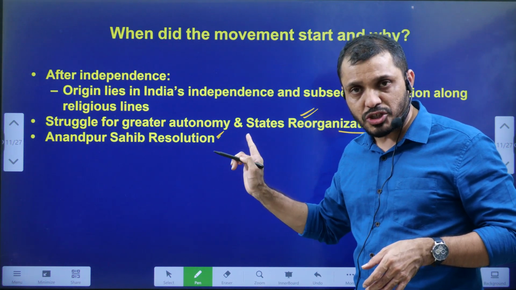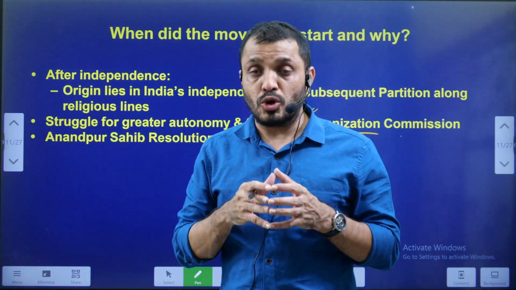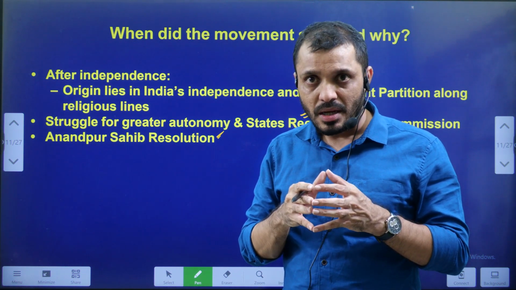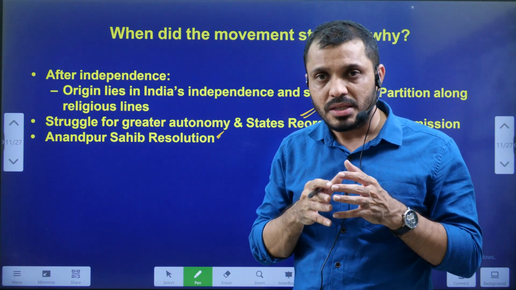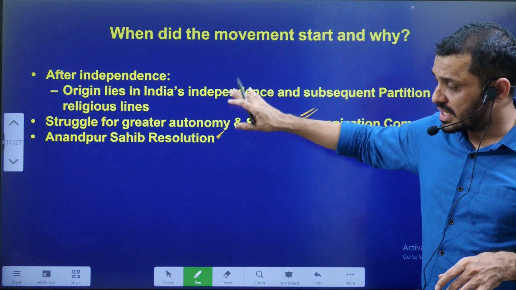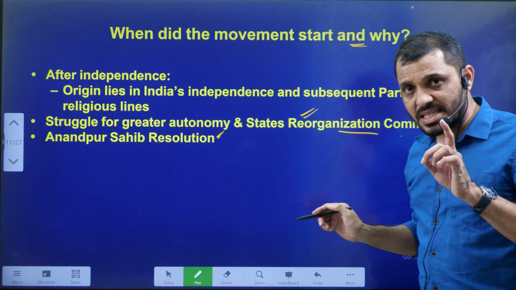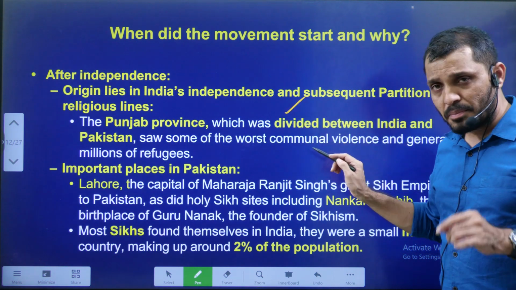In this resolution, the Punjab Sikh groups demanded that Punjab should have greater autonomy, and in fact, they demanded that there must be a separate constitution for Punjab. That is about the Anandpur Sahib resolution. These are the three key incidents related to this Khalistani movement in post-independence. The first one is about the partition.